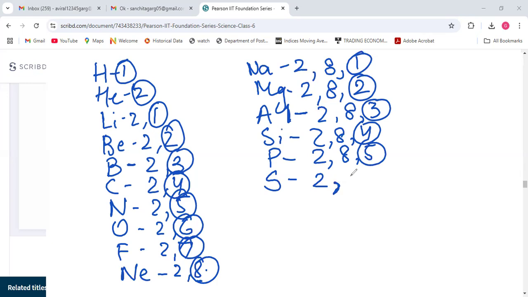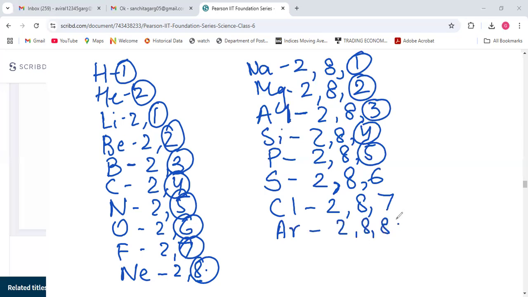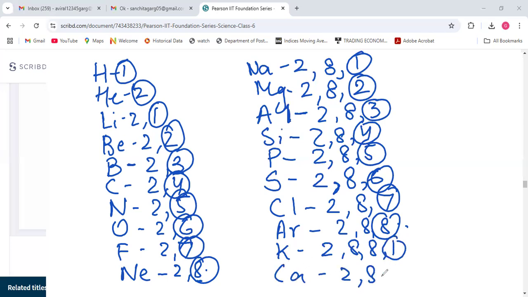2 comma 8 comma 6. 2 comma 8 comma 7. 2 comma 8 comma 8. Again we will stop. Now the last two: K 2 comma 8 comma 8 comma 1, and calcium will be 2 comma 8 comma 8 comma 2. Look, so its valency is 1, 2, 1, 2, 1, 3, 4.